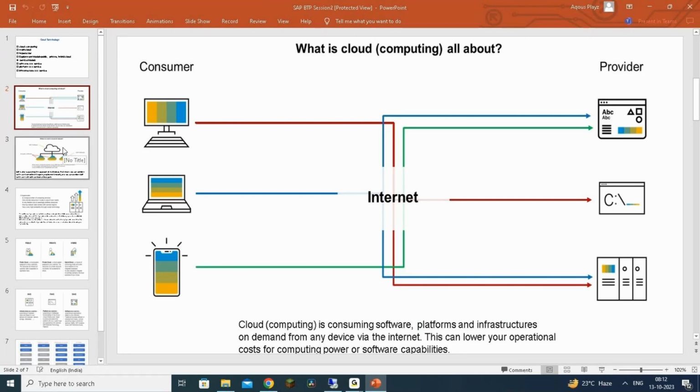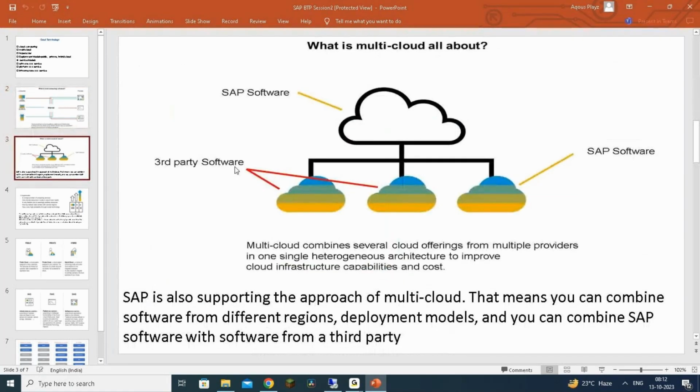Then another term you'll come across is the multi-cloud option. So what is multi-cloud all about? When you are speaking about enterprise solutions, particularly intelligent, sustainable enterprise solutions, landscapes will be more diverse. You'll have many different solutions in that landscape, so you can combine multiple products from different vendors. It's not just from one vendor.